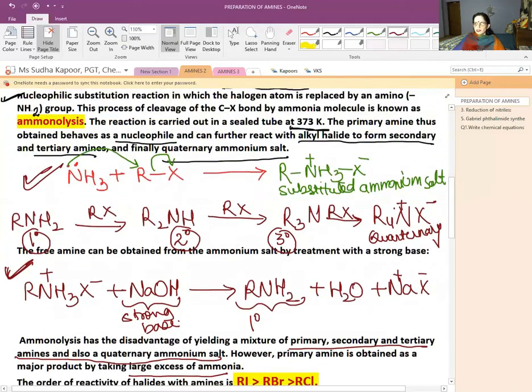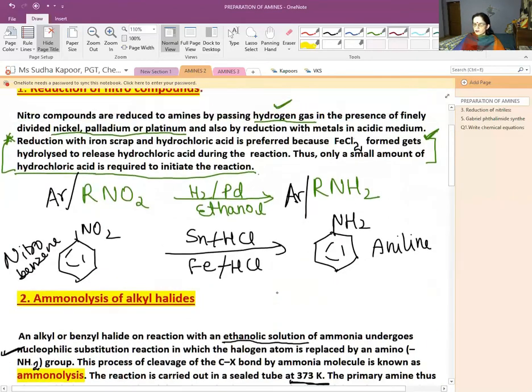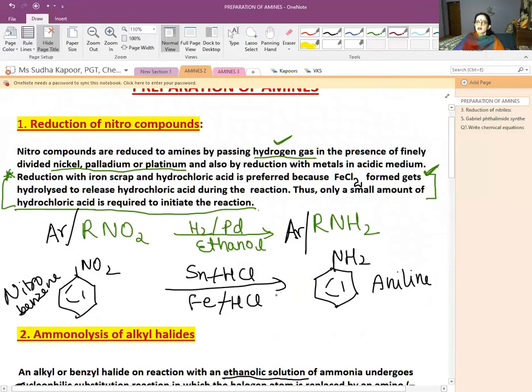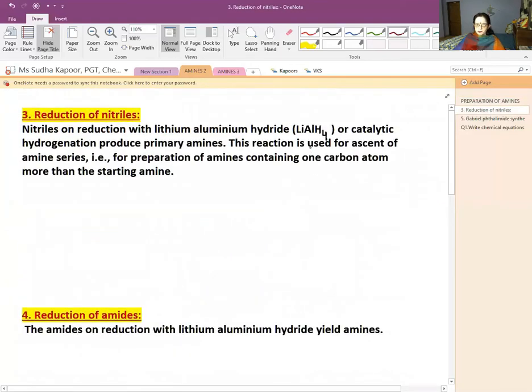So now the two preparations have been done. The first is from the nitro compound and the second is the ammonolysis of alkyl halide. And I told you that there are a total of 6 preparations. So let us move to the third, the reduction of nitriles.